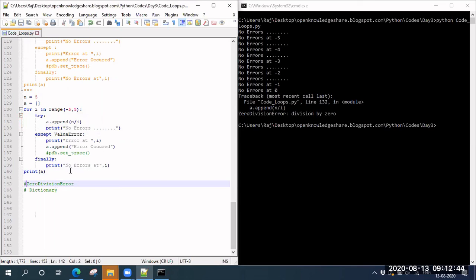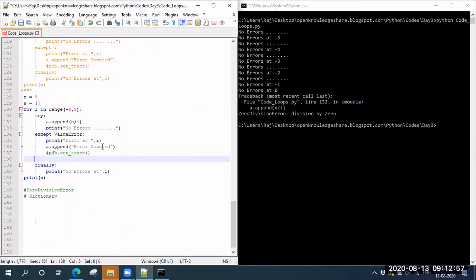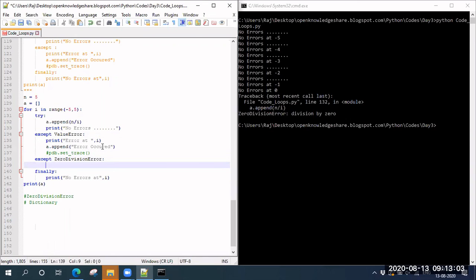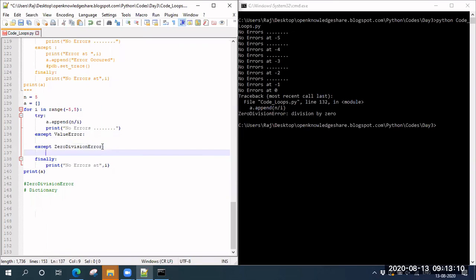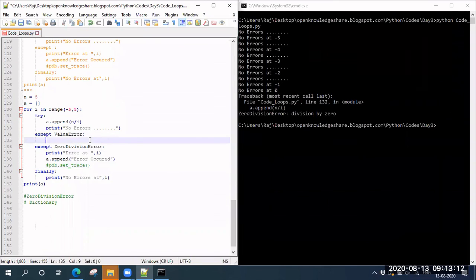So if you are writing code, you should be aware of what different kinds of errors you are going to get and handle them separately this way. If it is a value error, you do it some other way, and you can add some more except. If it is a zero division error, you handle it a different way. One try can have multiple except.